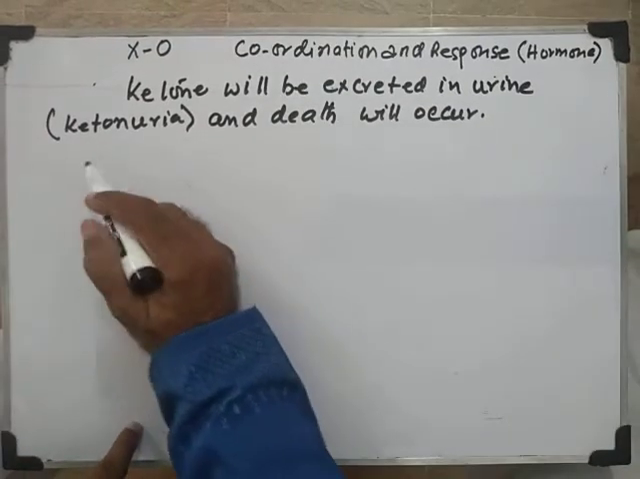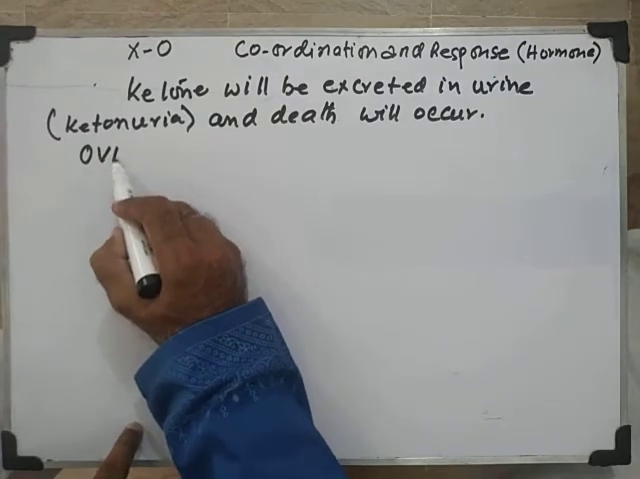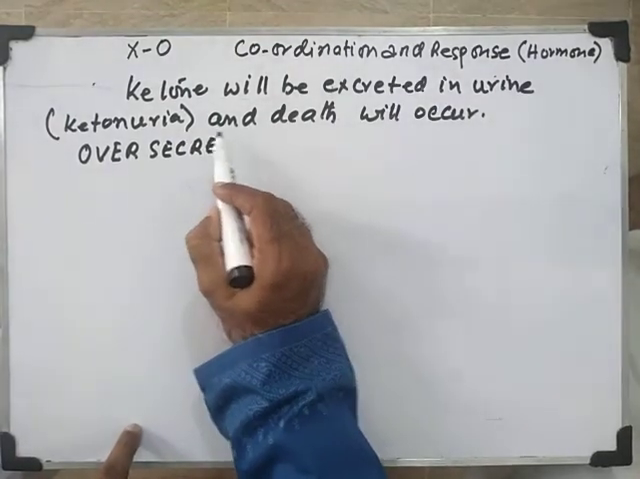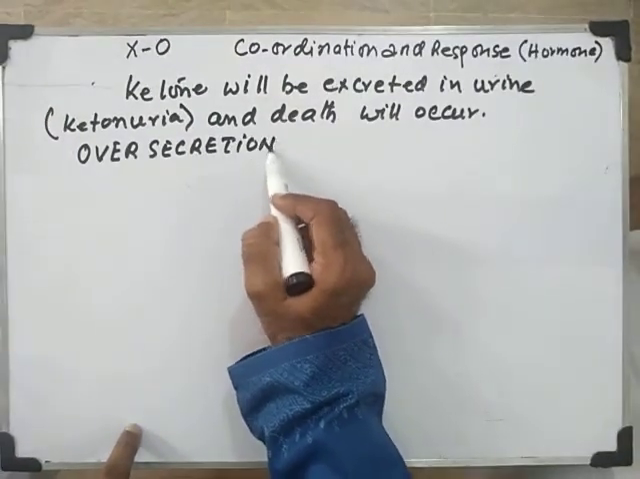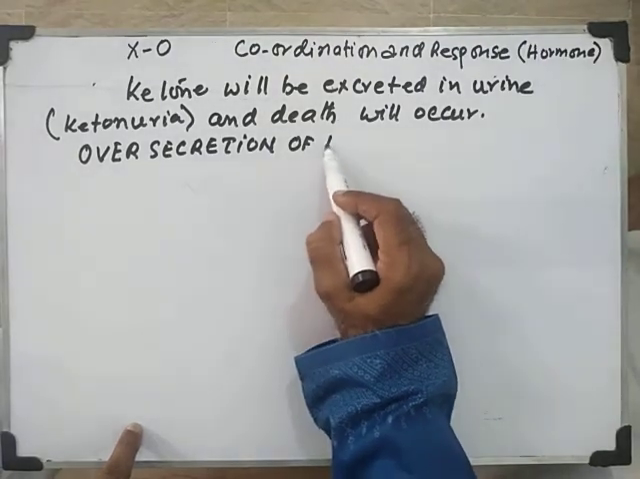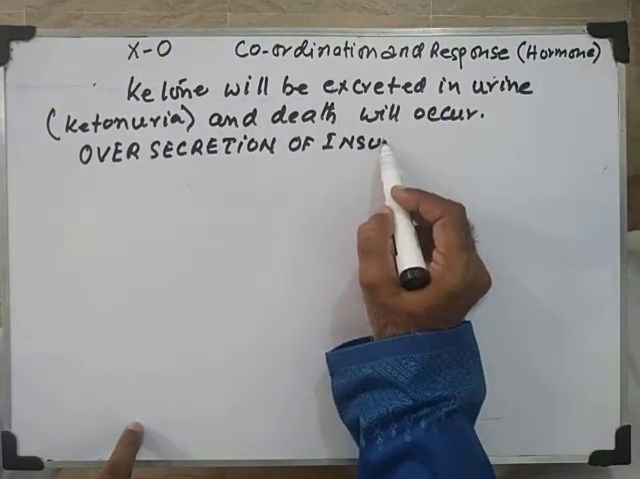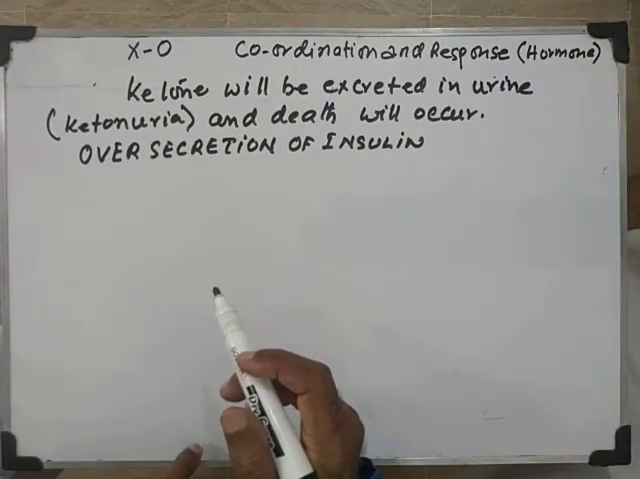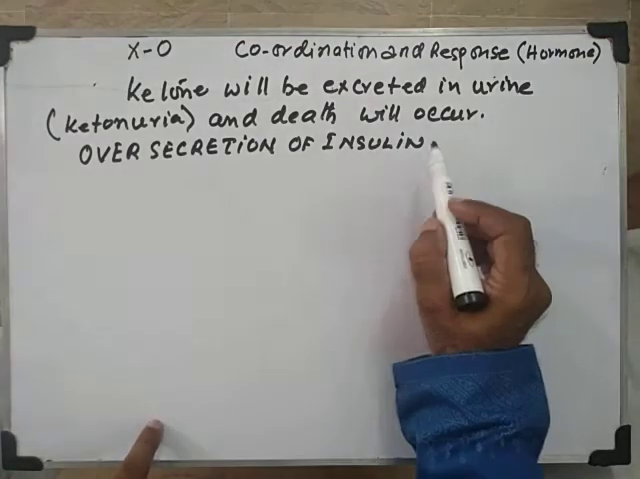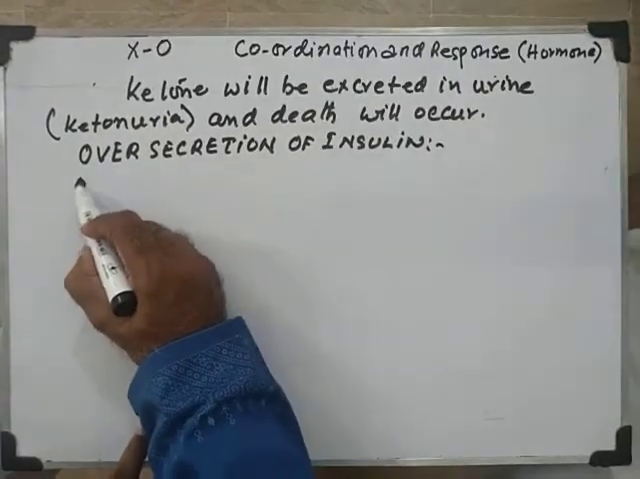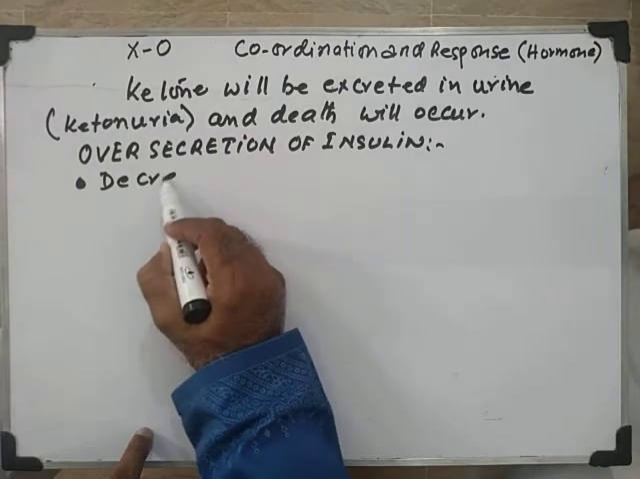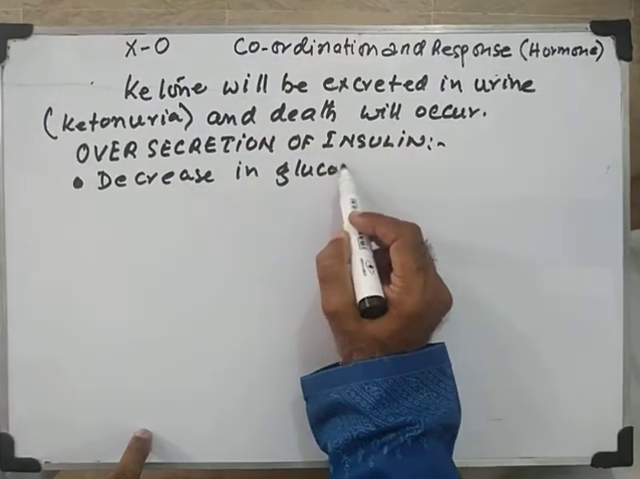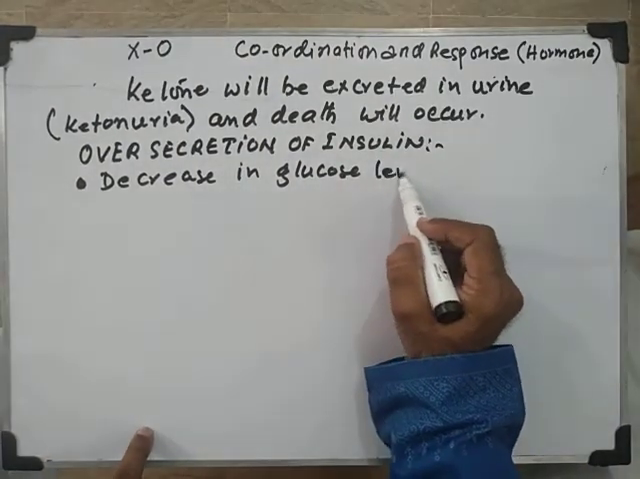So this is lack of insulin. Now oversecretion of insulin. Sometimes it happens that oversecretion of insulin also occurs. In oversecretion of insulin, what will happen? Here there will be a decrease in glucose level. Number one, there will be a decrease in glucose level. The first thing will be that all the glucose will be stored. So the glucose level will become decreased.